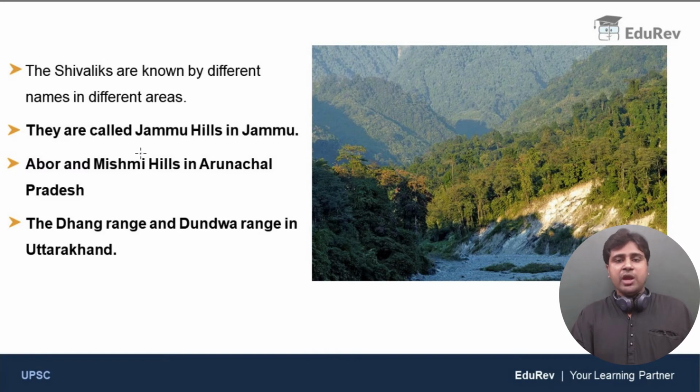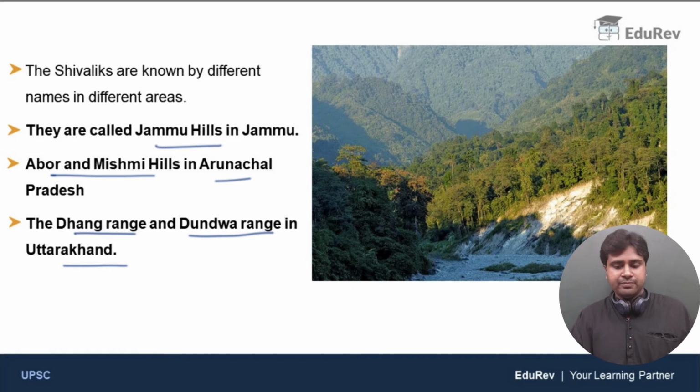Now again, this is a very important concept. You got many previous questions from this. The Shivaliks are known by different names in different areas. They are called Jammu Hills in Jammu, Abur and Mishmi Hills in Arunachal Pradesh. This is an image of the Mishmi Hills in Arunachal Pradesh. Very beautiful, right? Occupied by thick forests. And they are called the Dhang Range and Dundwa Range in Uttarakhand. So please remember these names. Very important from the exam perspective.